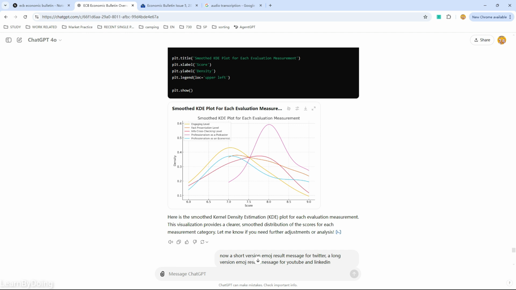For example, like this pink line, I think is the professionalism as a podcaster, as I said before. And then we see most of the score, the average score is around 8 points, which is higher than the other categories, and is skewed to the positive level. Okay, so with these visuals, we now can say that using different models to evaluate the outputs of another model is a very good way to give us the first impression of how the models perform.